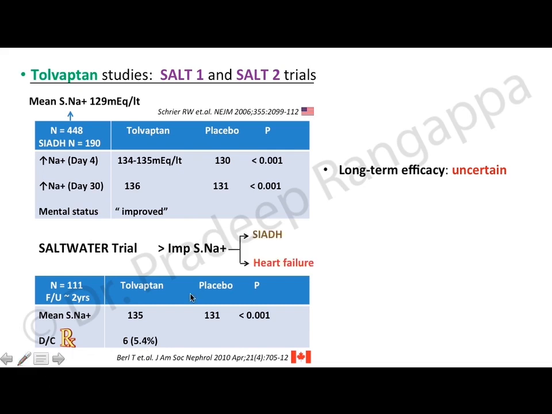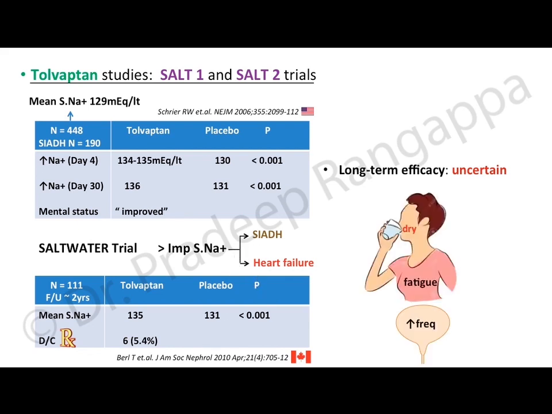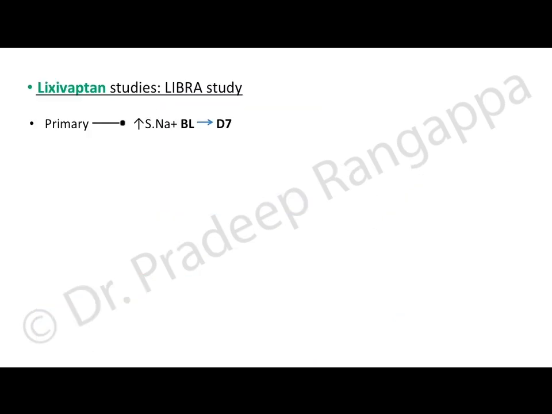What they found in the SALT-2 trial was greater improvement in serum sodium, predominantly in euvolemic hyponatremia, which came under SIADH, and in heart failure. So this had a profound impact in these two conditions, SIADH and heart failure. The reasons for discontinuation and some of the symptoms were dryness of the mouth, fatigue, and increased urinary frequency, which you would expect with tolvaptan because they cause free water excretion.